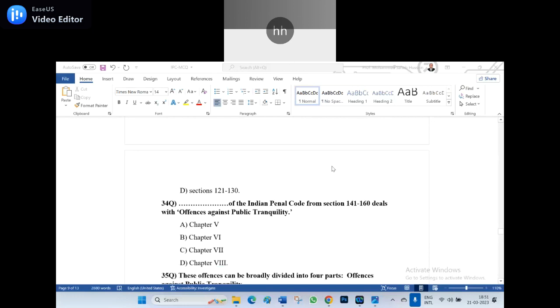Okay. Now the 34th question. Dash of the Indian Penal Code from section 141 to 160 deals with the offences against the public tranquility. I repeat the question. A, Chapter 5. B, Chapter 6. C, Chapter 7. D, Chapter 8. Which is the right answer?